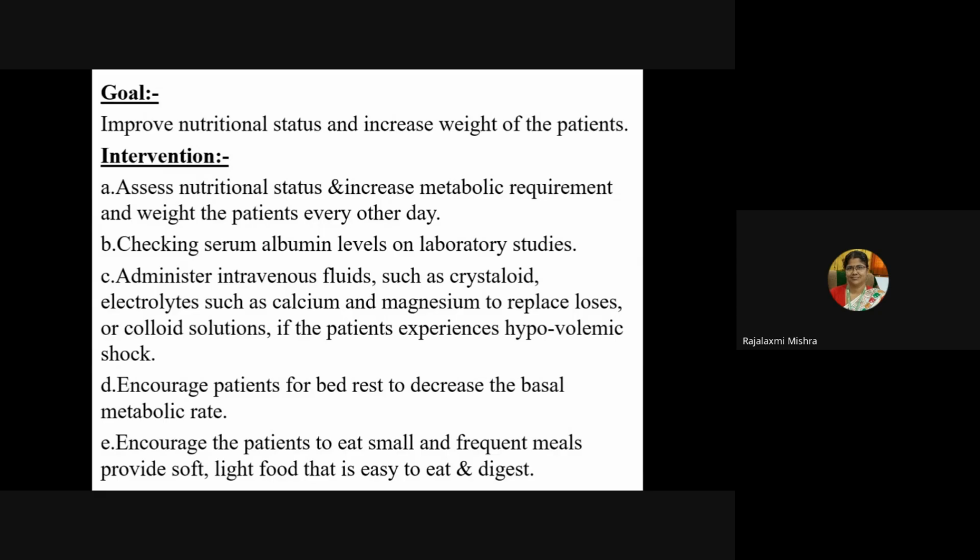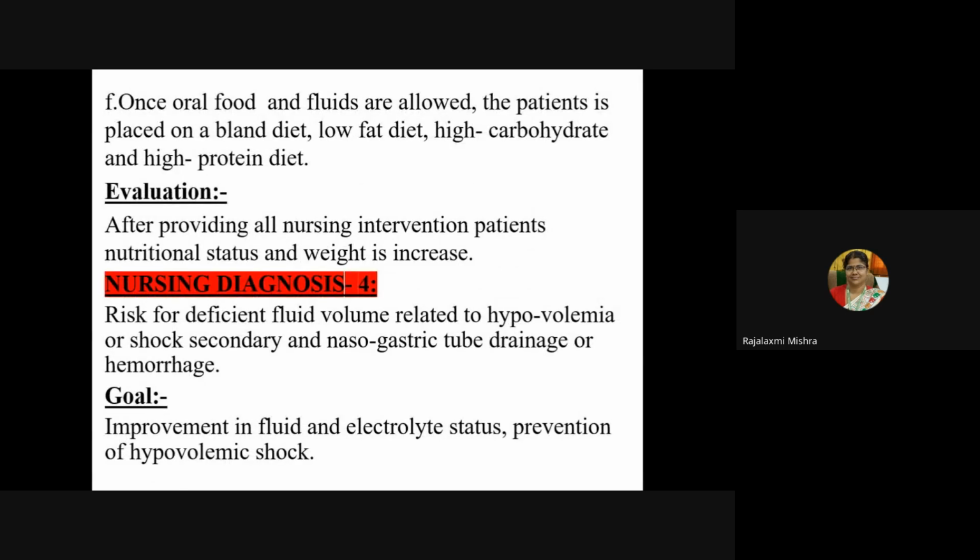Then encourage the patient to take bed rest to decrease the basal metabolic rate. Then encourage the patient to eat small and frequent meals. Provide soft, light food that is easy to eat and digest. Once oral food and fluid are allowed, the patient is placed on a bland diet, so a low fat, high carbohydrate and high protein diet will be given. The outcome can be that the patient's nutritional status and weight will increase.